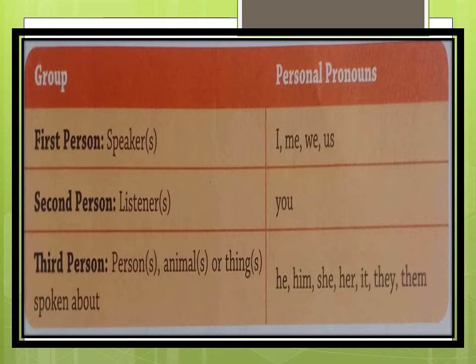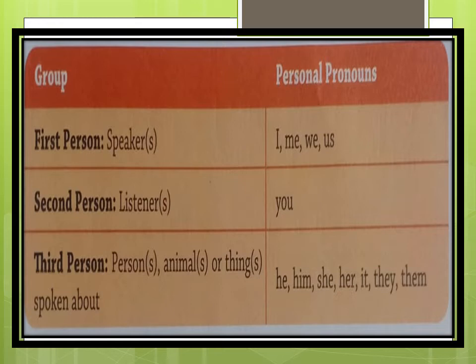Then comes the third person. Now this third person can be a person, animals or things about whom the first person spoke. Third person can be any persons, any animals or any things. In short, about whom the first person is speaking.